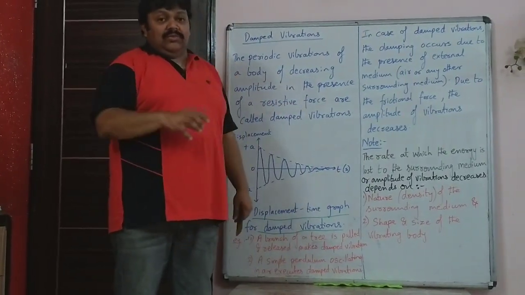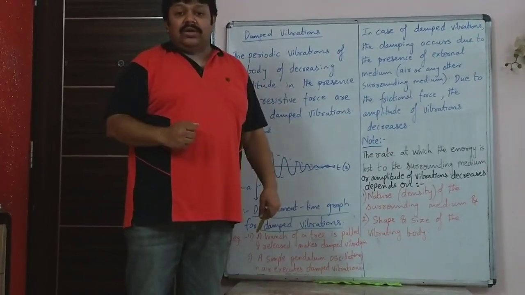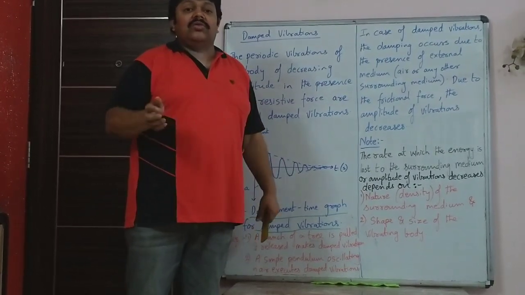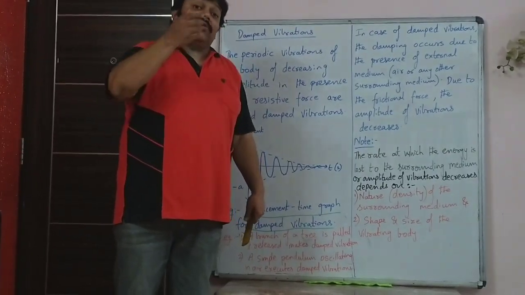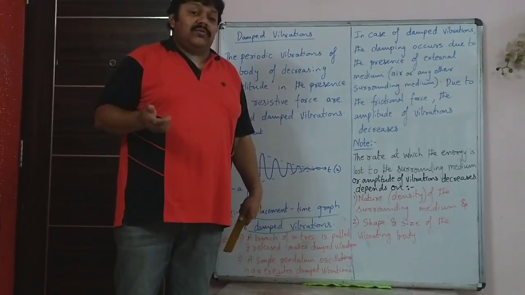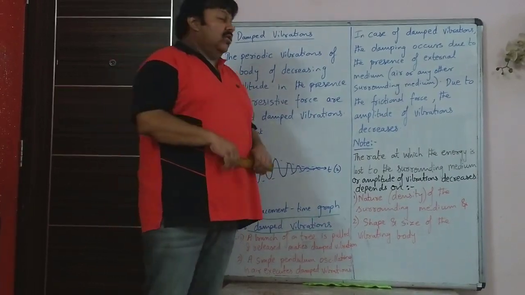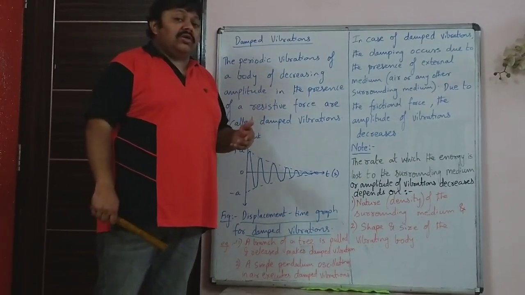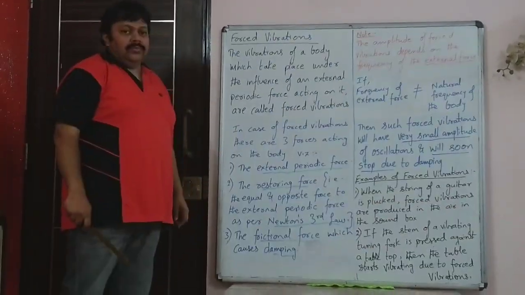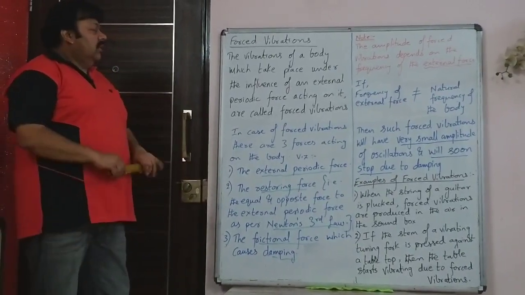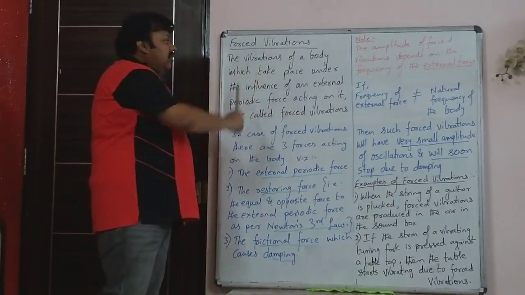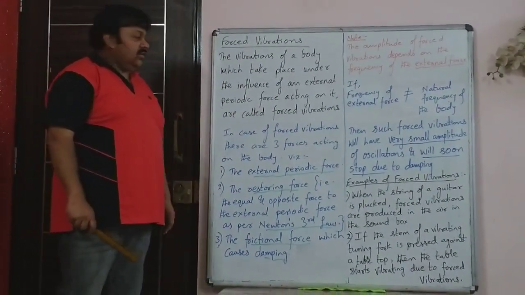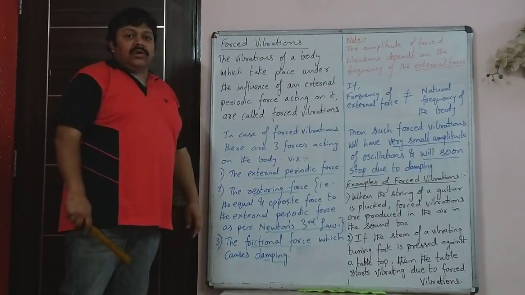But the tabletop, because that mobile phone was placed on the tabletop, and since the mobile phone was in vibrating mode, the tabletop also starts vibrating. That vibration of the tabletop is a typical example of forced vibrations. So a special case of forced vibration is resonance. We will see these two things in the next frame. Now, forced vibrations, the definition: the vibration of a body which takes place under the influence of an external periodic force acting on it are called forced vibrations.